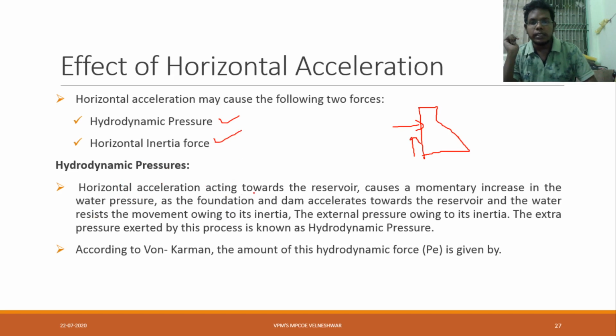Horizontal acceleration acting towards the reservoir causes a momentary increase in the water pressure as the foundation and dam accelerate toward the reservoir, and the water resists movement owing to inertia. What does this mean? Whatever the force, it will be in the horizontal direction, towards the reservoir. It causes a momentary increase in the water pressure. Whenever the force is coming, the water will be there and that water will get some disturbance.